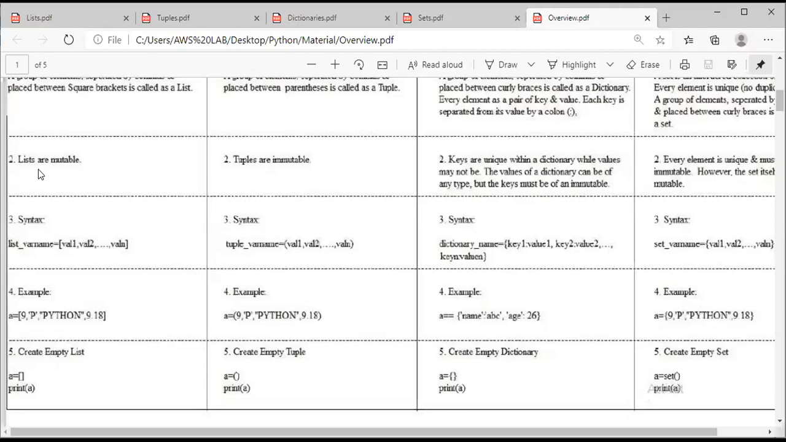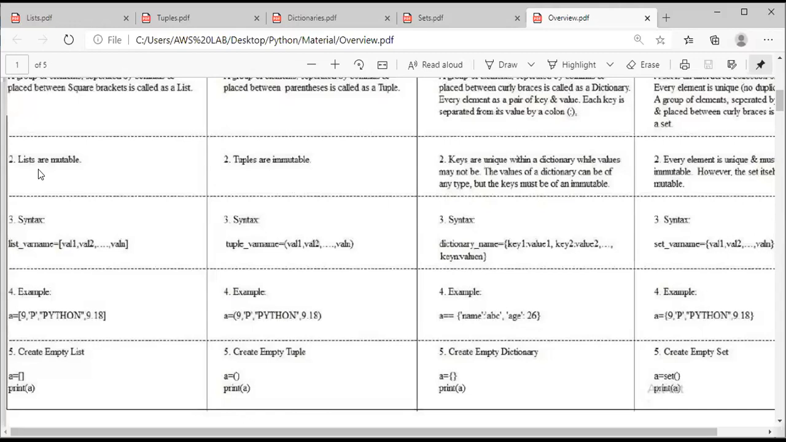Remember, once again I am telling you, each element in a dictionary is divided into two parts, called key and value, where the keys must be unique, and the values may or may not be unique. No issues there. And the next thing is, the values of the dictionary can be any data type, but the keys must be immutable. Keys cannot be changed. So once a user assigns a key to an element, he cannot change that key, but he can change the value.